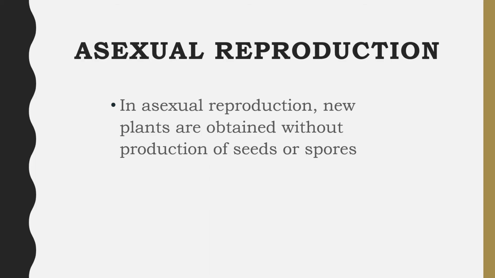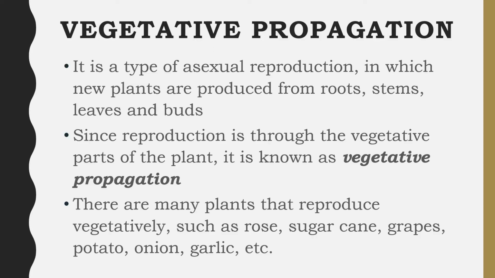Asexual reproduction. In asexual reproduction, new plants are obtained without the production of seeds or spores. Now we will study about the first type of asexual reproduction, that is vegetative propagation. Vegetative propagation is a type of asexual reproduction in which new plants are produced from the roots, stems, leaves and buds. Since reproduction is through the vegetative parts of the plants, it is known as vegetative propagation.